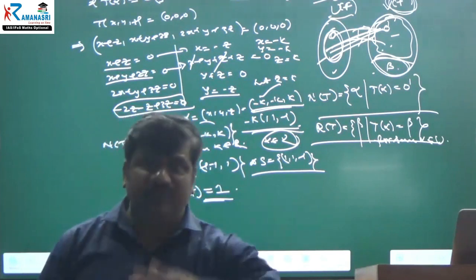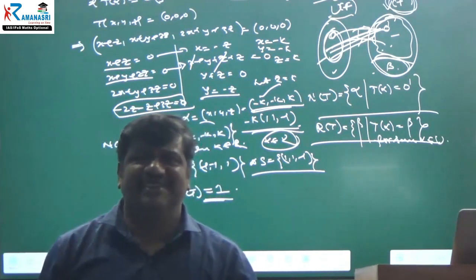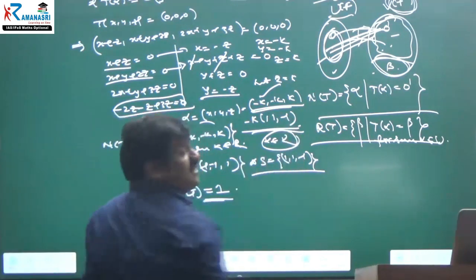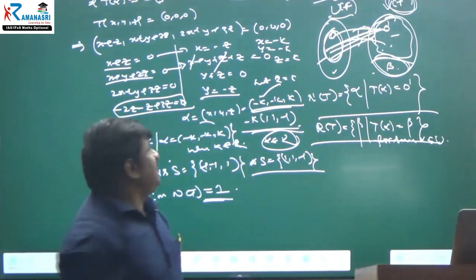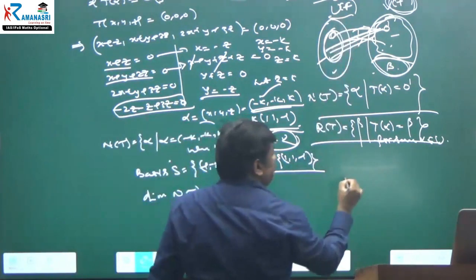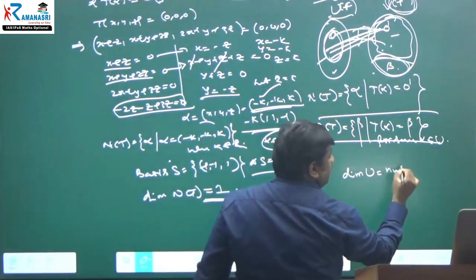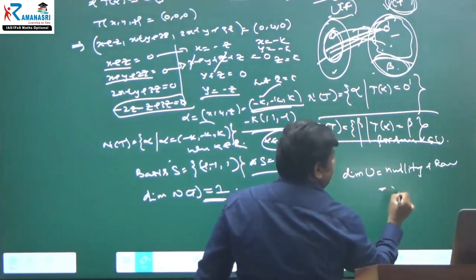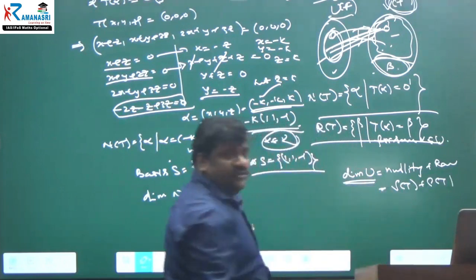Now, next. Sir, do I have to find the range space? No, they are not asking that. They are only asking for the rank. Therefore, we can use the rank-nullity theorem. If U is a finite-dimensional vector space, dimension U is equal to nullity plus rank, that is, nu(T) plus rho(T).